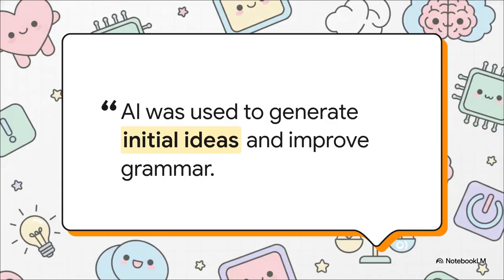And once you've done the work responsibly, you need to be totally transparent about it. A perfect template for disclosing your AI assistance sounds something like this. AI was used to generate initial ideas and improve grammar. The analysis, interpretation, and final writing were completed by the author. By just openly stating this, you maintain your trust, your credibility, and your academic honesty.